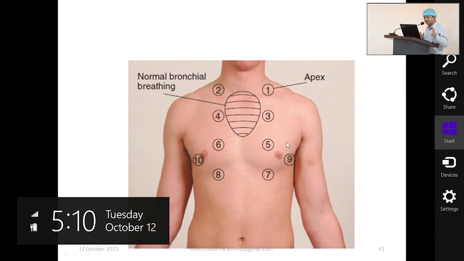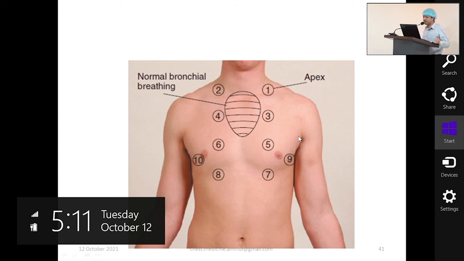In one textbook, they have mentioned 3, 4, then 5, 6, then a zigzag manner. And in this Tallis textbook, it is 3, 4, 5, 6, 7, 8. I personally feel this is easier than the zigzag manner. So put your stethoscope at these points in supine position while examining the front of the chest. And at the same time, never forget the mid-axillary line. You should also auscultate the mid-axillary line.